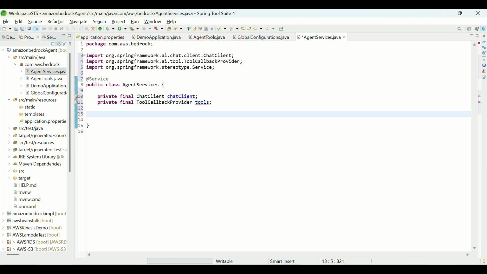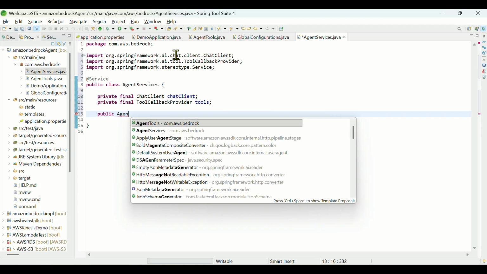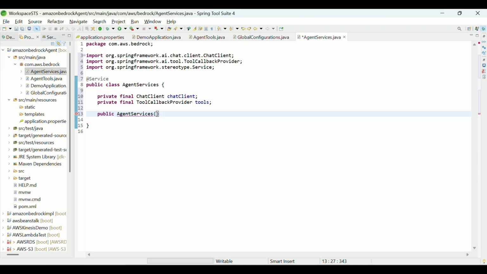Okay. Now we can create a public constructor agent services.